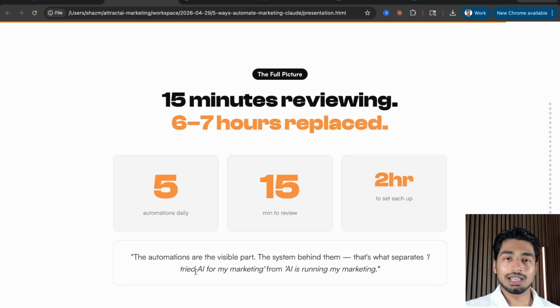And now you could take a few hours if you want to and build this yourself, or download them down below, and you will literally save 6 to 7 hours every single week, right? You get 15 minutes to run all these things, review all these things, to get all of them live for the most part, and 6 to 7 hours replaced week over week. That is how powerful this is.